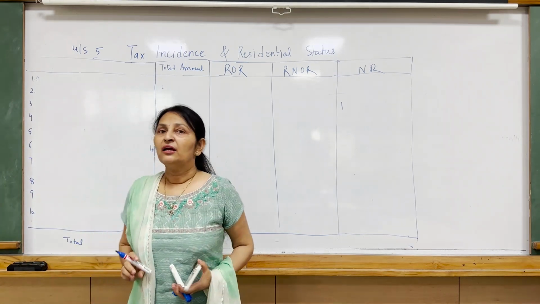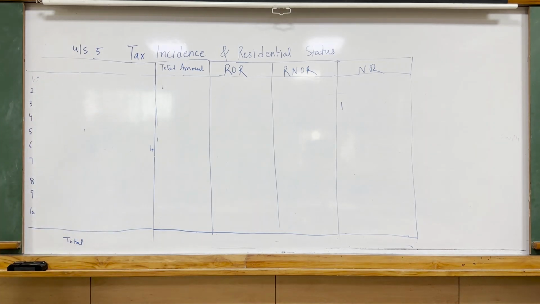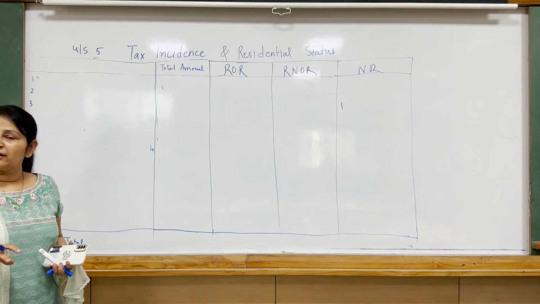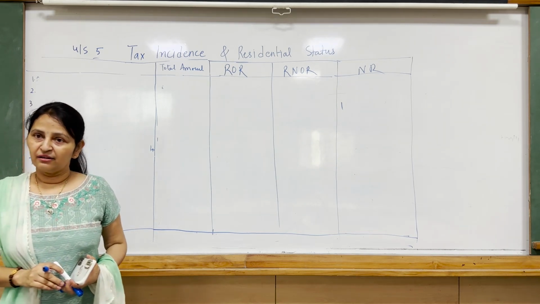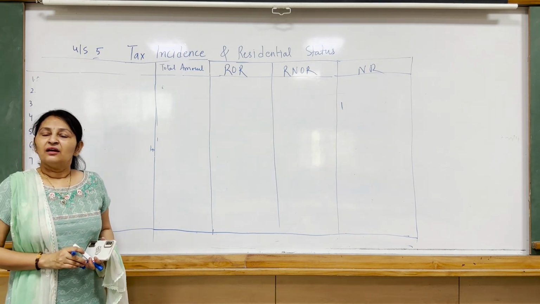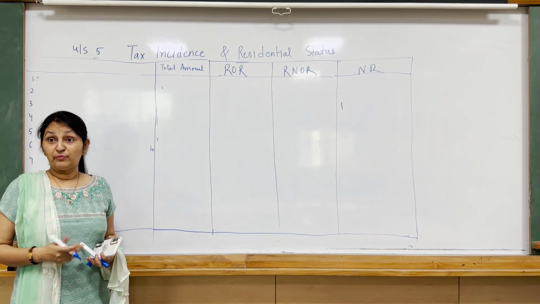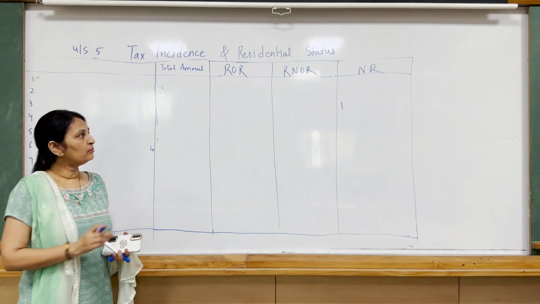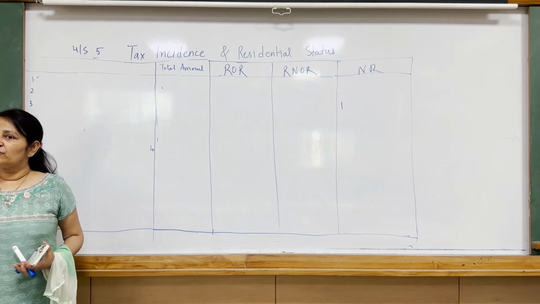Indian income: first, any income received in India during the previous year, and at the same time accrued in India, arising in India, is called Indian income. Second, any income received in India during the previous year but accrued outside India is also an Indian income and taxable in all types of assessees, all types of residents.